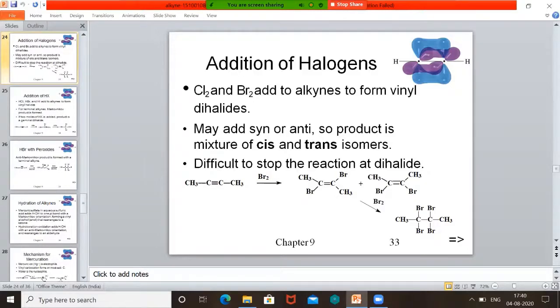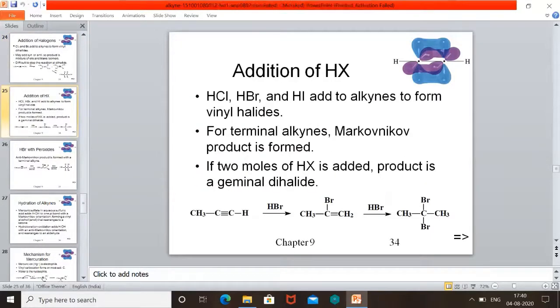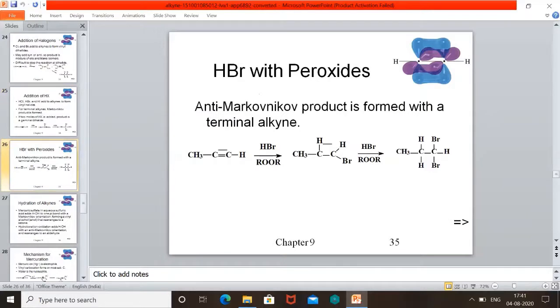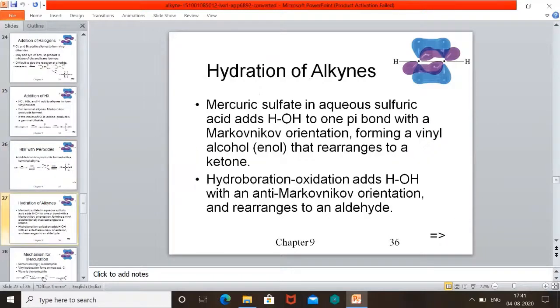We have seen addition of hydrogen and addition of halogen. Next, addition of HX. Hydrogen halide means hydrogen chloride, hydrogen bromide and hydrogen iodide add to alkyne to form vinyl halides. For terminal alkynes, Markovnikov's product is followed. Markovnikov means the negative part goes to the carbon with fewer hydrogens, and following that rule we get two types of products. The major product will be according to Markovnikov's rule. If peroxides are used, it is anti-Markovnikov, that means the negative part goes to the carbon with more hydrogens. We get such a product.